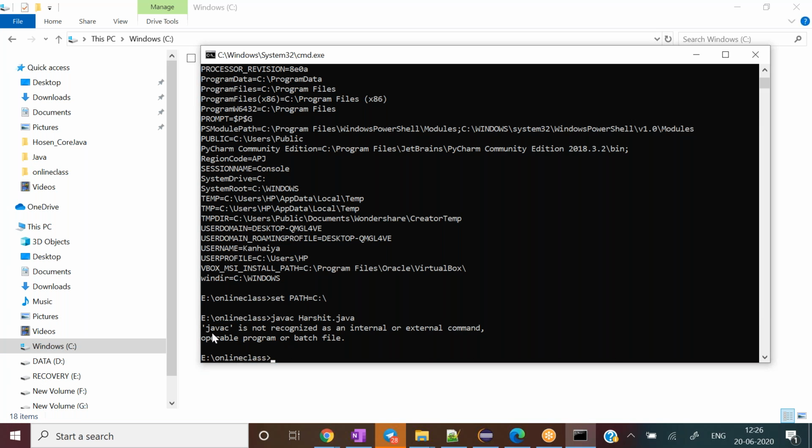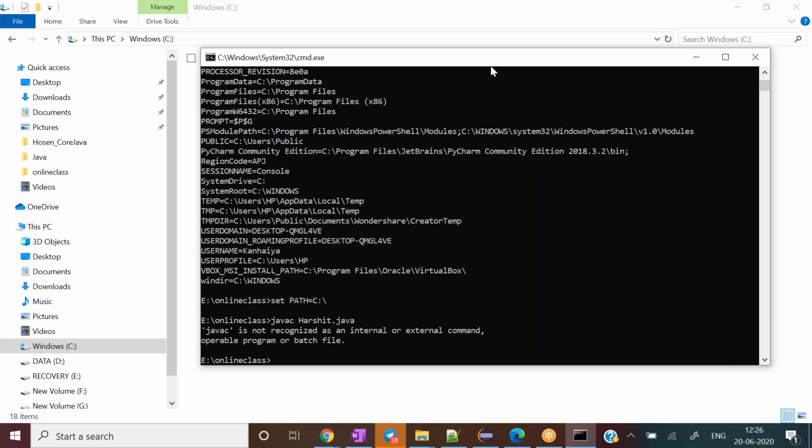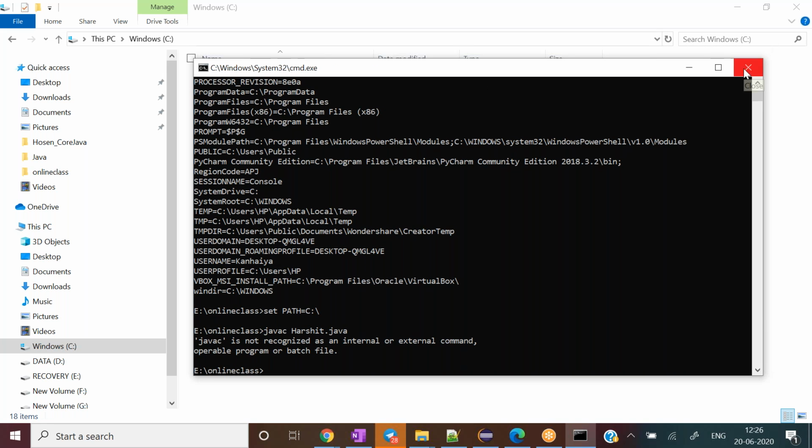So what it is complaining now is: javac is not recognized as an internal or external command, correct? Why? Because it is not getting that, and that particular thing is set for this session only. If I close this command prompt and reopen it, then my compilation process will start working again.